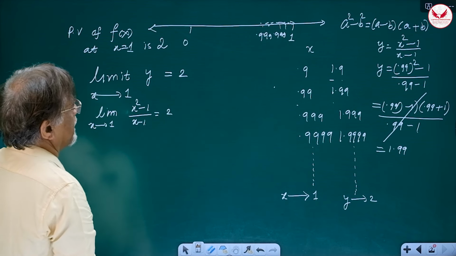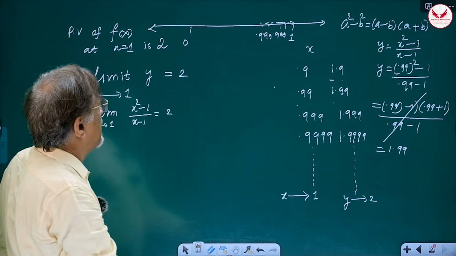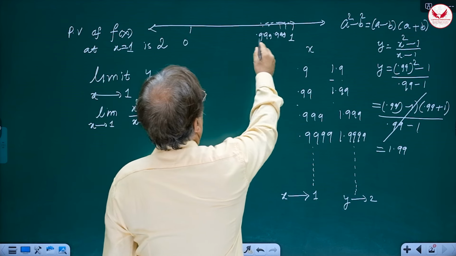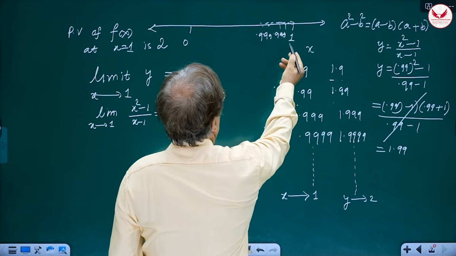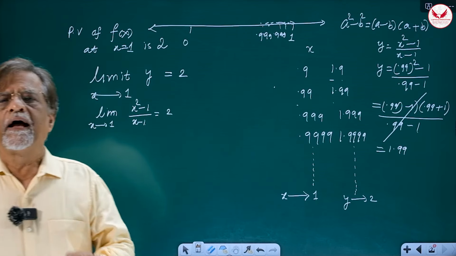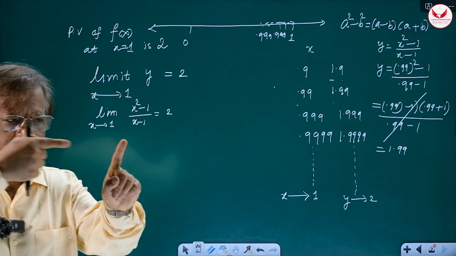Now, remember, I said in this diagram that x approaches 1. All the values that I have taken here are to the left of 1. That means, essentially, I am approaching 1 from the left-hand side to the right-hand side.